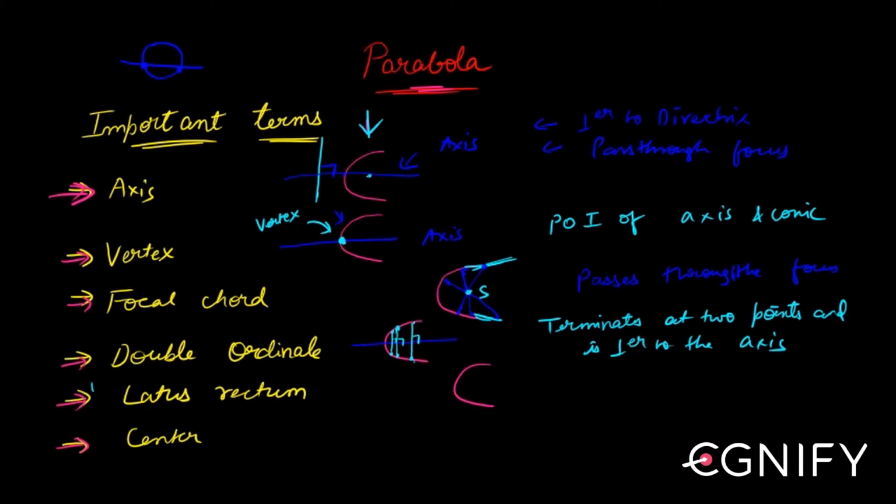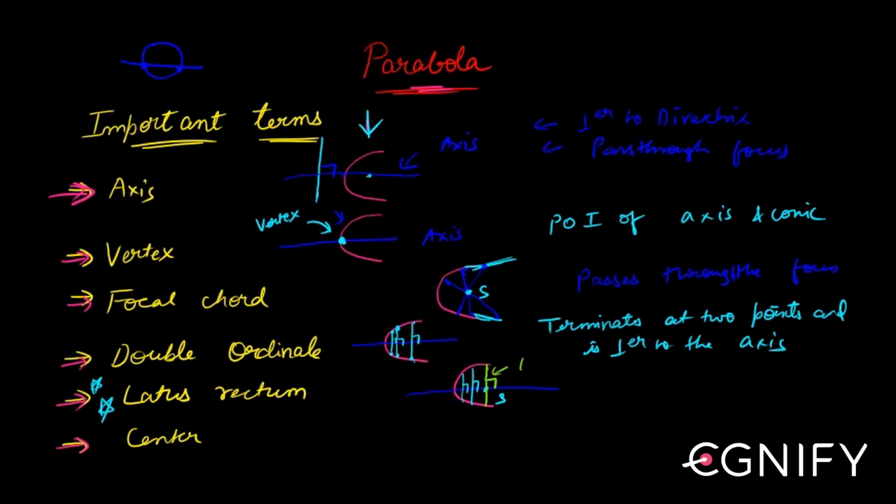Coming to this very important term called latus rectum. What do you mean by this term called latus rectum? You have an axis basically. On this axis you have a focus. And you have a lot of double ordinates, but there is this one double ordinate which is passing through the focus.